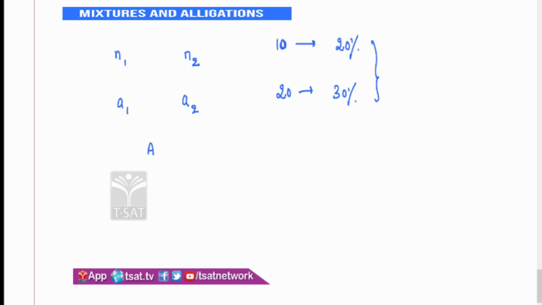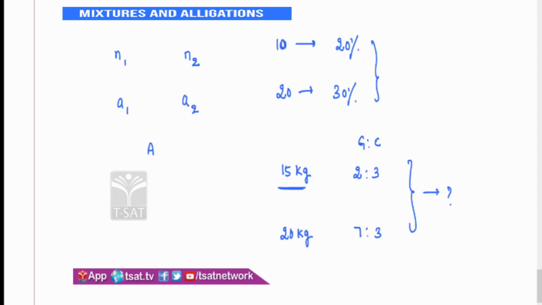Again it is the same thing, N1A1 plus N2A2 by N1 plus N2, you do it. So here in this case the number of liters is nothing but N1 and N2, and the percentage or the concentration is nothing but your A1 and A2. I have type 1 alloy, 50 kg, in which gold and copper are in the ratio 2:3. I have another alloy, type 2, 20 kg, in which gold and copper ratio is 7:3. In the resultant mixture, what is the gold and copper ratio?